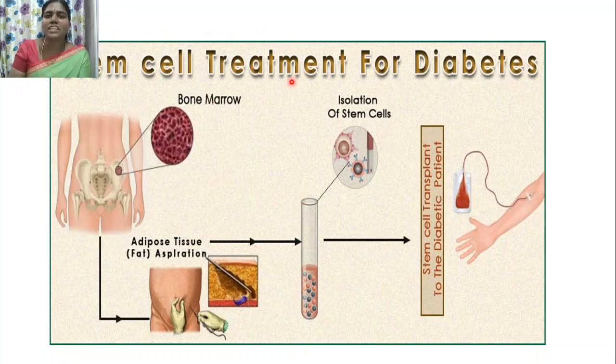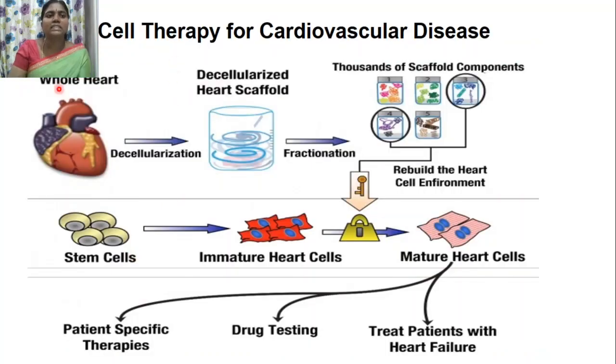Okay, the stem cell treatment for diabetics. As we know, pancreatic cells are usually affected in diabetic patients. So the bone marrow cells are isolated, then cultured in vitro. The isolated cells act as stem cells and multiply here, and these stem cells are transplanted into the diabetic patient to replace the affected region of pancreatic cells.